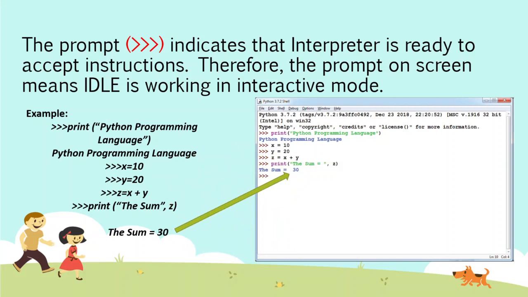Dear students, the remaining topics about the script mode will be dealt with in the next class, as well as the program in Python. We will be executing this program in Python in our next class.